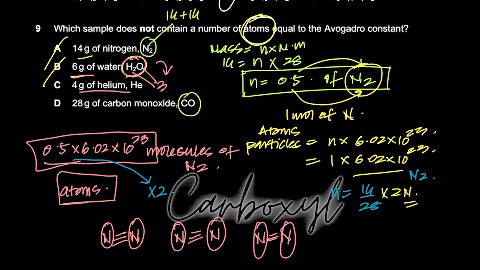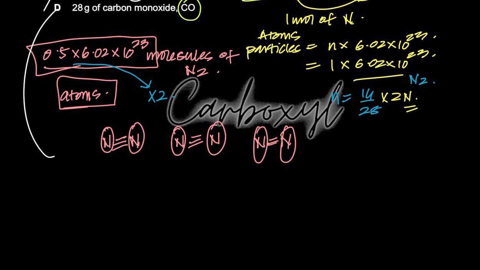And similarly, if you look at helium, helium also comes out to be 6.02 × 10²³. Why? Because convert 4 grams into moles; once you get moles of helium, then you multiply it by 6.02 × 10²³ because they are already atoms. So C is also wrong. If I check D, I know that D is the right option. I've done this, right? Why is D right?